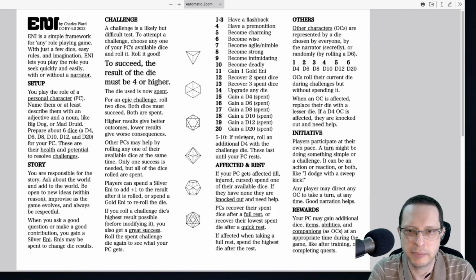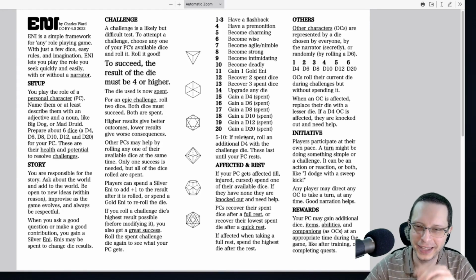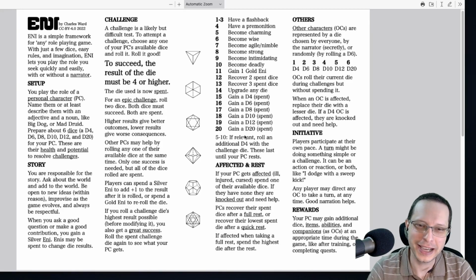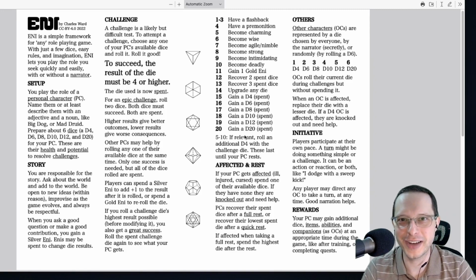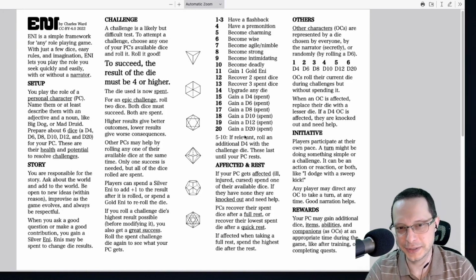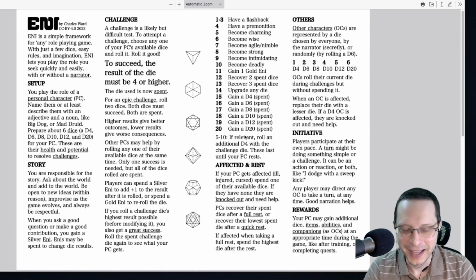An example might be, let's say Frodo's at the chasm of Mount Doom, and he needs to roll 2 dice and get a 4 or higher on both in order to throw the ring into the fires of Mount Doom. And he succeeds with one of them, but the other one fails, and therefore he doesn't overcome the challenge. That's just an example.